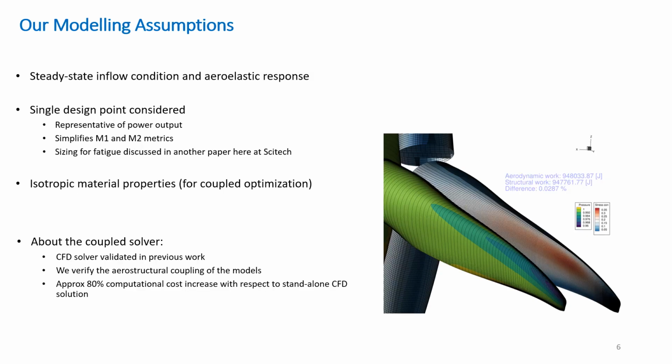Now, before we dive into the results, I want to touch upon a few key modeling assumptions that characterize our optimization studies, some of which will be addressed in future extensions of this work. In the first place, our analysis is limited to the sole steady-state aeroelastic response. An unsteady approach is not implemented in MACH yet and would quickly become numerically intractable, among other issues. Moreover, we only consider the turbine rotor design, ignoring the mutual interaction between the rotor and the rest of the turbine. Conventional design tools use multi-body formulations to account for the structural response of the entire structure.